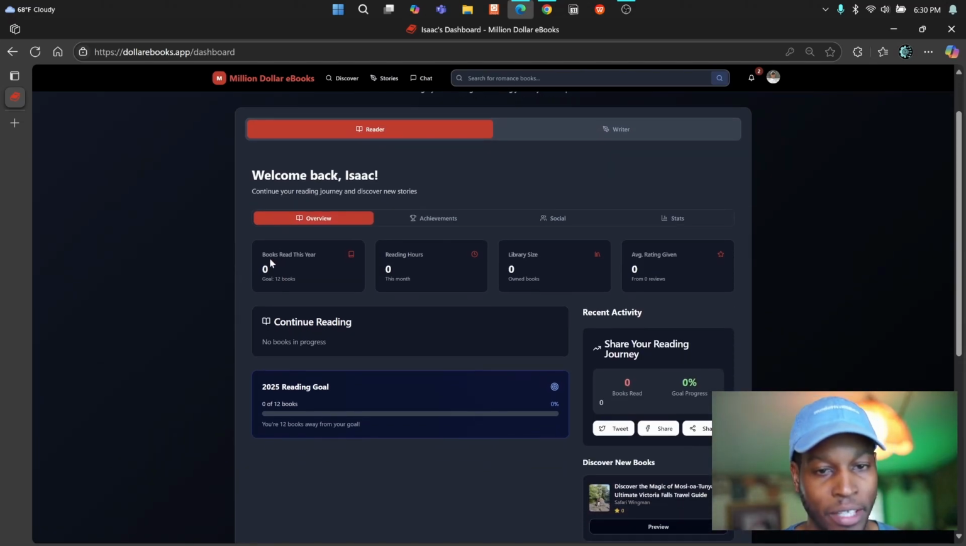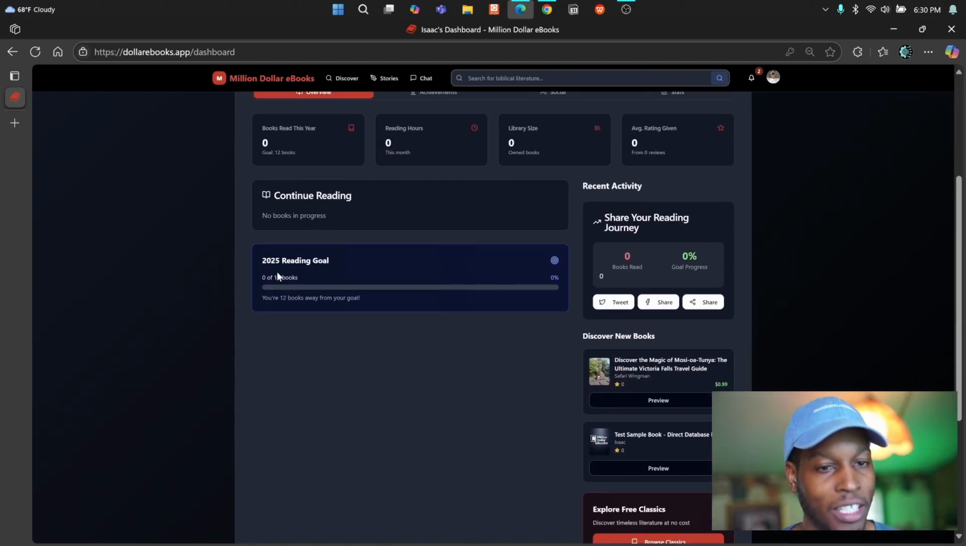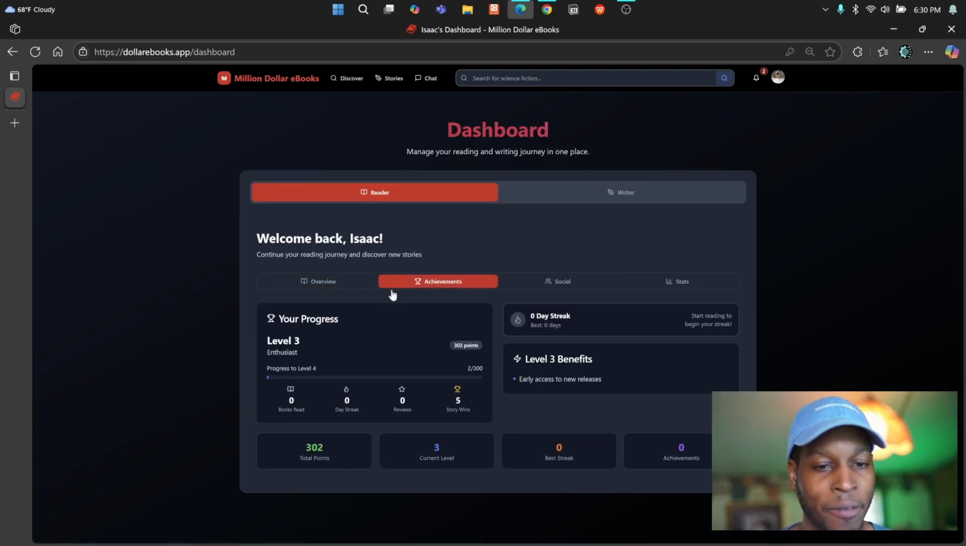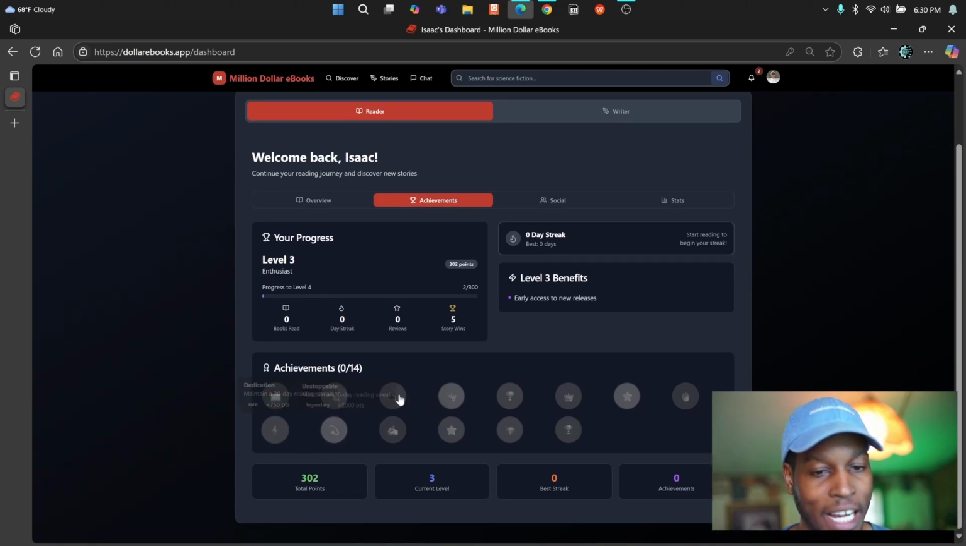In the reader dash, same thing, where you're going to be able to set goals as you want for how many books you want to read and what that looks like, and it will keep track of your pages, of the time you've been reading. There's little achievements as well and accolades that you can win and award.